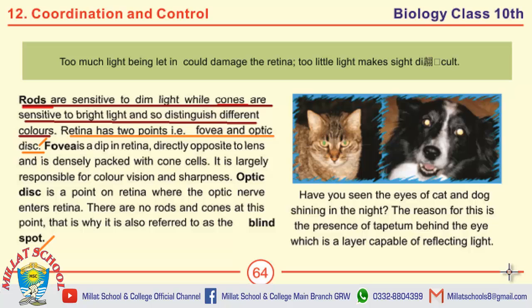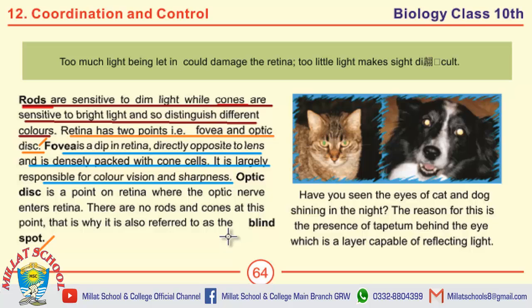Well students, next question is define fovea. Fovea is dip in retina directly opposite to lens and is densely packed with cone cells. It is largely responsible for color vision and sharpness. This is the definition of fovea. Next is the definition of optic disc.